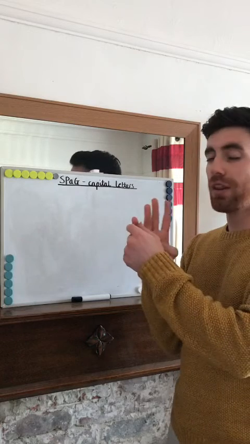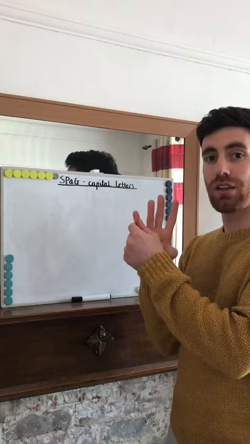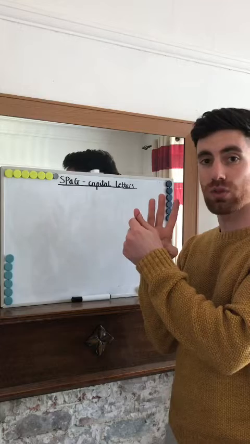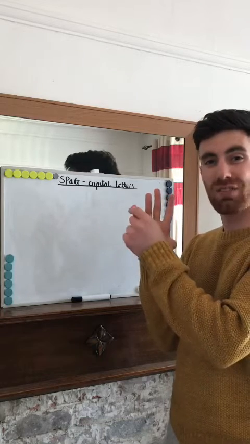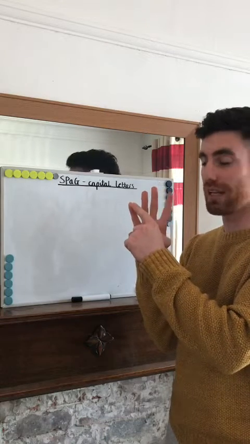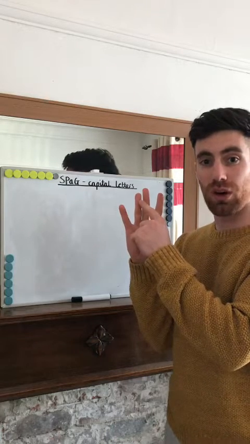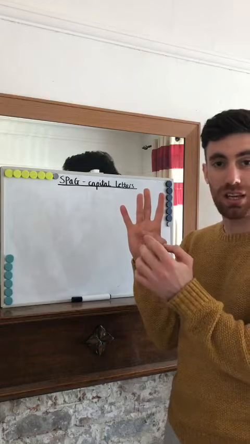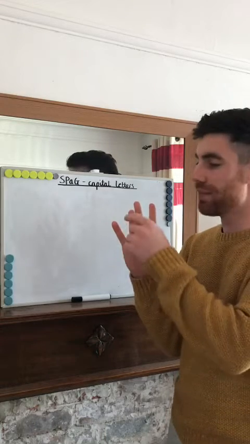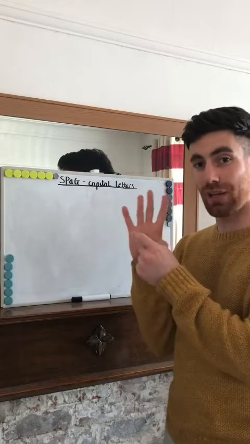Okay, so the first one is the first letter in a sentence. So the first word in a sentence, the first letter has a capital letter. It's always been like that. Second one is the name of a person or the name of a pet, okay? The name of something. The first letter always has a capital letter.